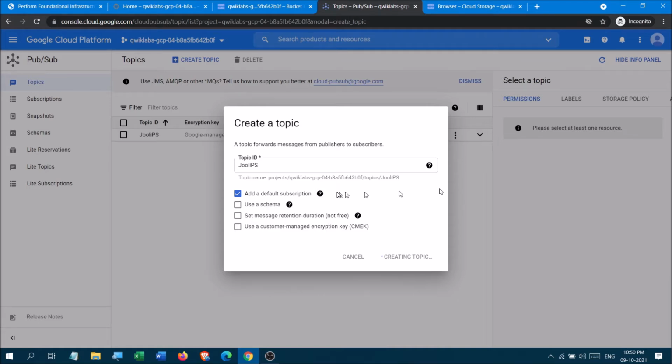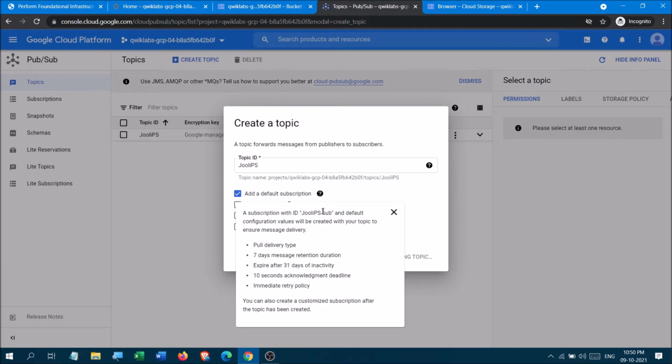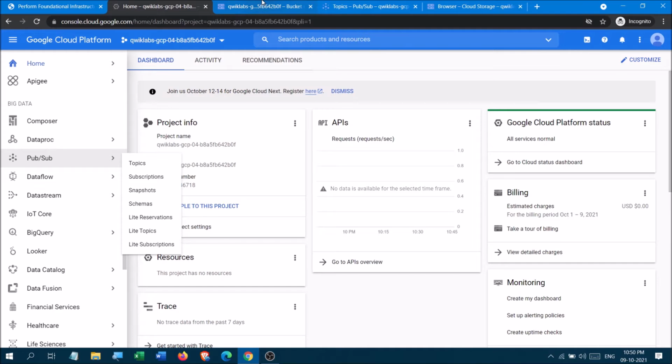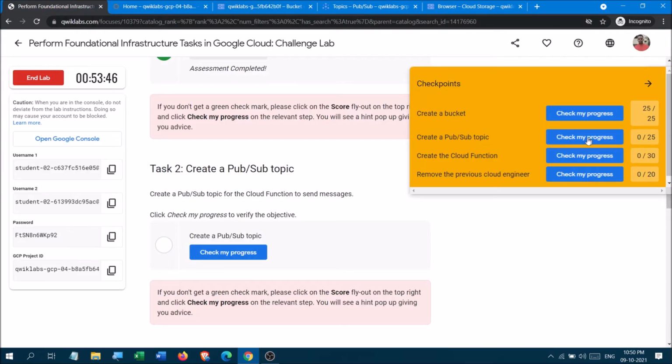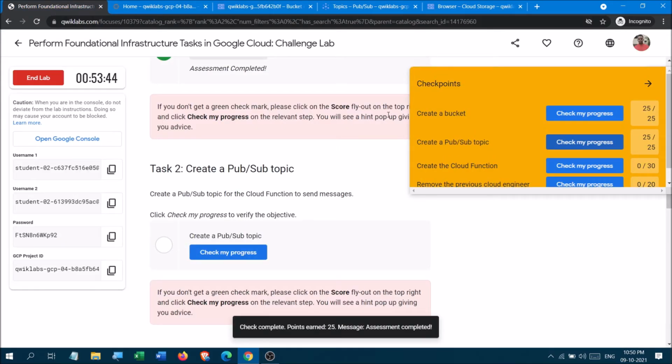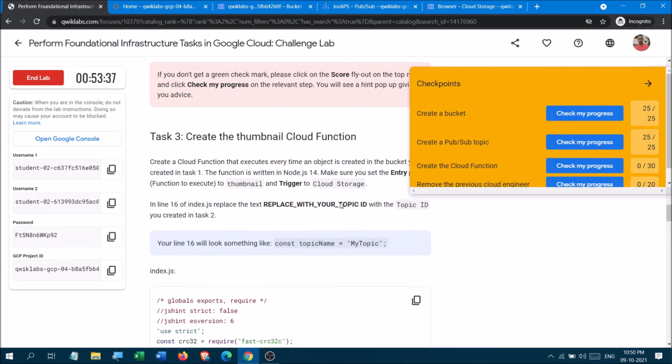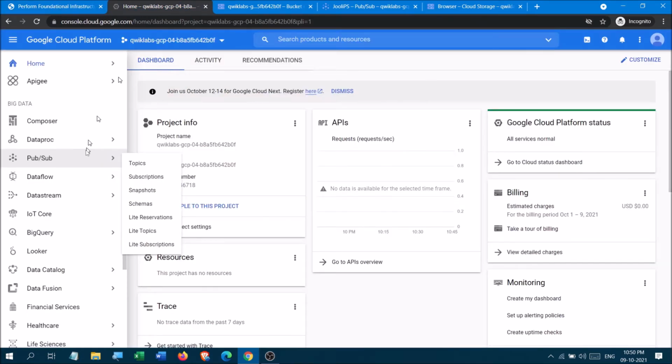Okay, so there is a question mark, you will understand what it does. You can see our topic has been created, and we can go to that lab and check whether our topic has been created or not. Yes, it is created.